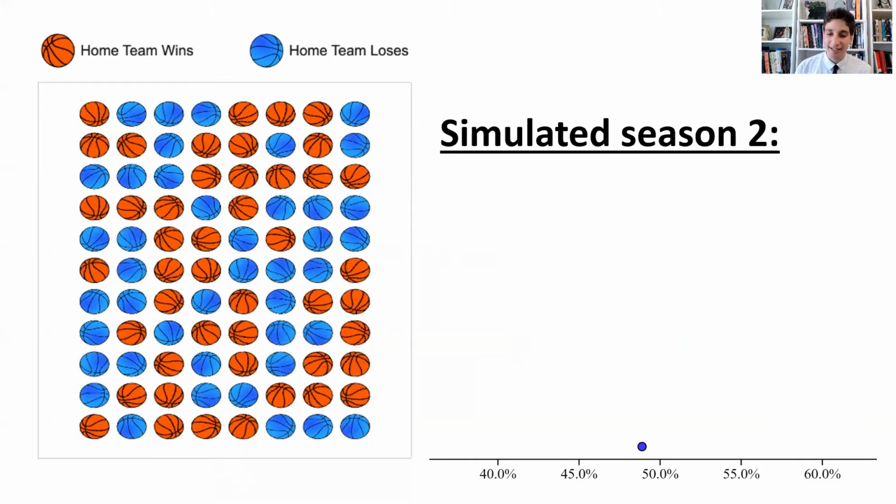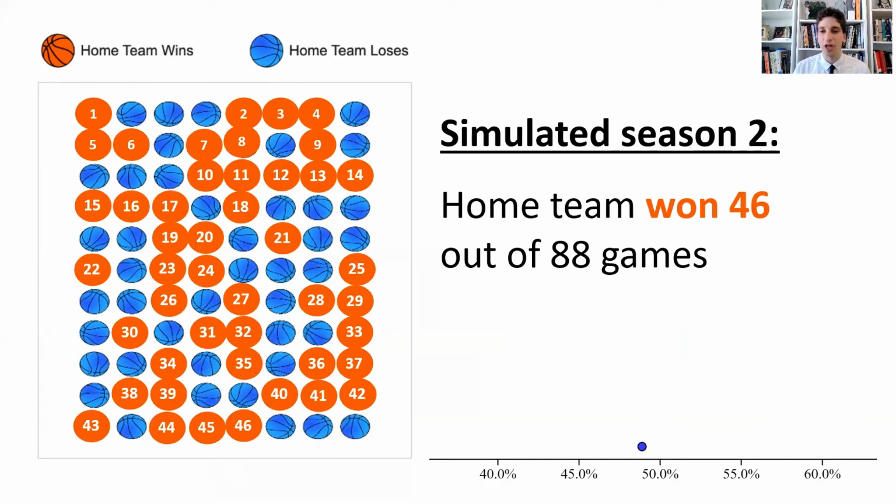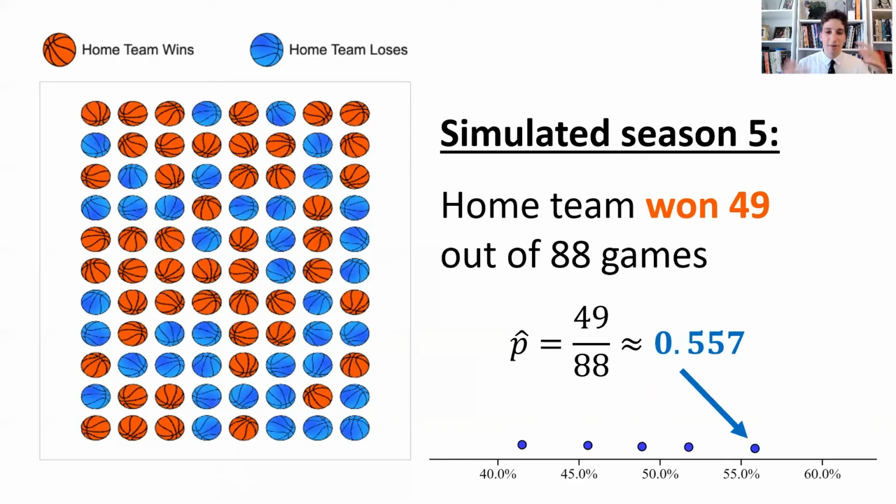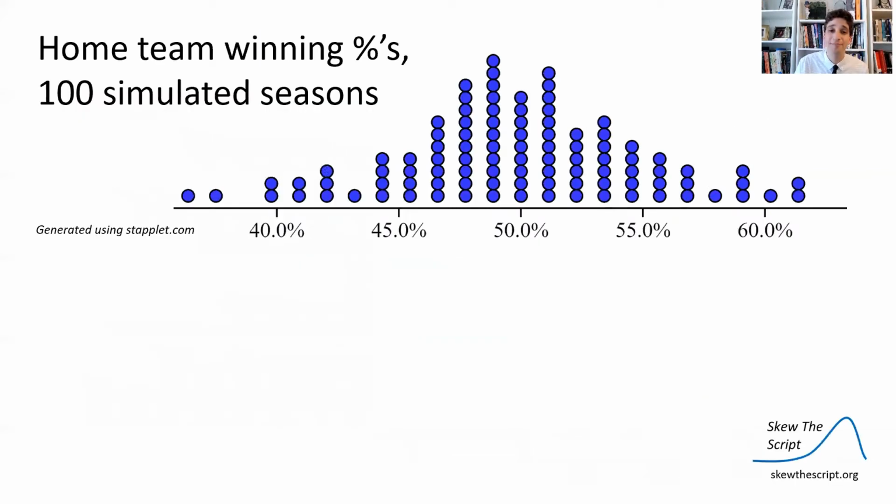Let's simulate another season. And if we count up the number of times the home team won, it won 46 out of the 88 times, which is 52% of the time. And so they won a little bit more than 50%. And so by chance alone, they got a little bit lucky. And we can do another season and another season and another season. We can keep on randomly simulating seasons. And we see that most of the time, the home team wins about 50% of the time, but there is some variation. By chance, the home teams might tend to do a little bit better or worse due to some randomness in the assignment of home or away.